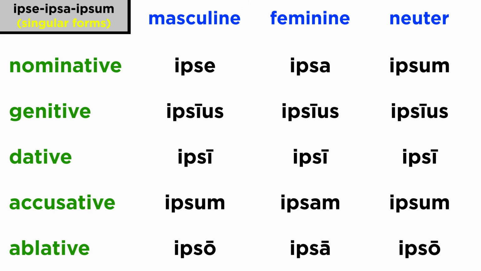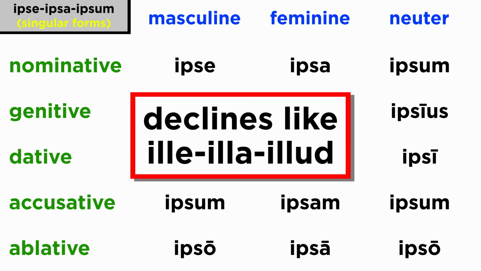They are not difficult to memorize, especially if you keep in mind that ipse is fundamentally an adjective of the first class, with a few modifications. Ipse, ipsa, ipsum declines practically like ille, illa, illud.